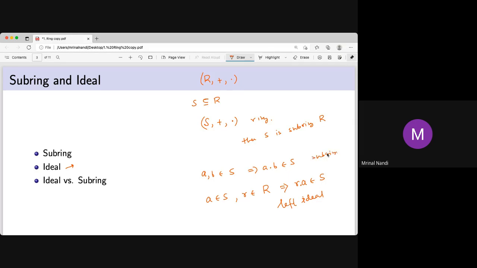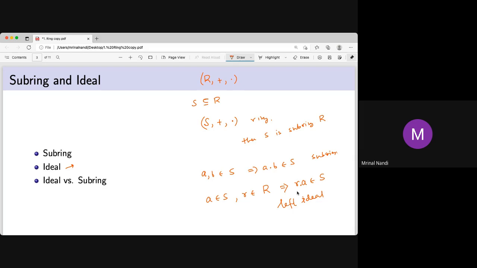So obviously, an ideal is a subring. Yes, an ideal is a subring, but a subring may not be an ideal. A subring may not be an ideal. So ideal is a more general concept. So why is this needed?